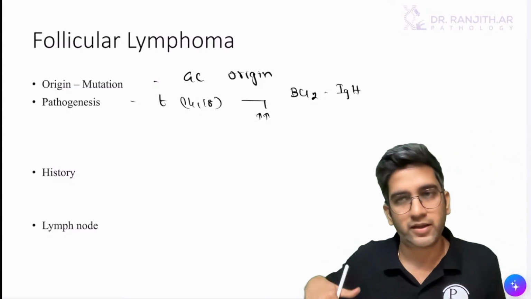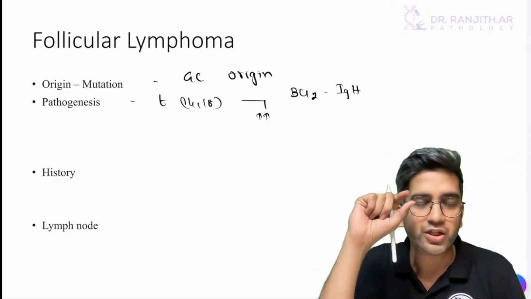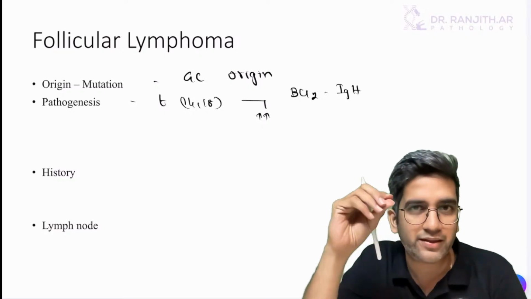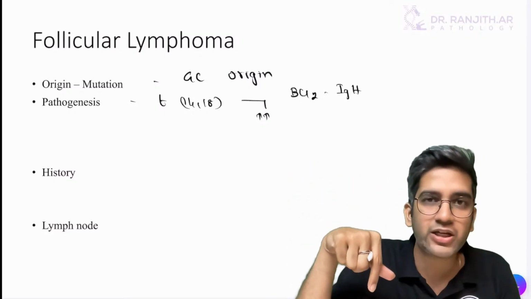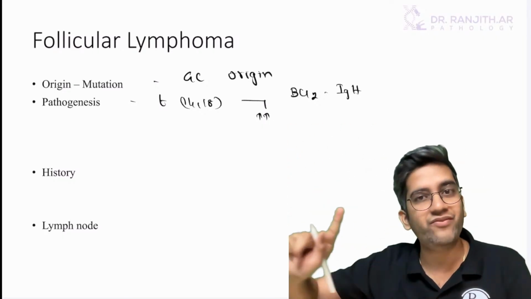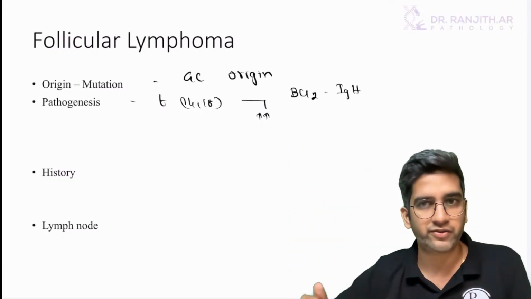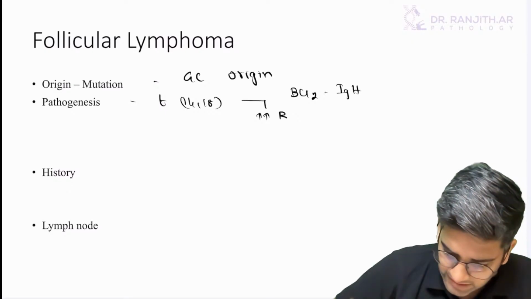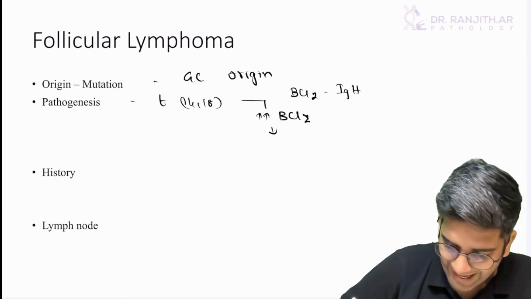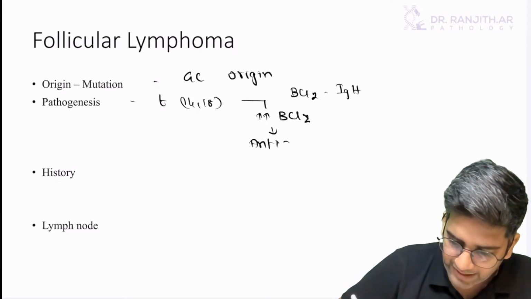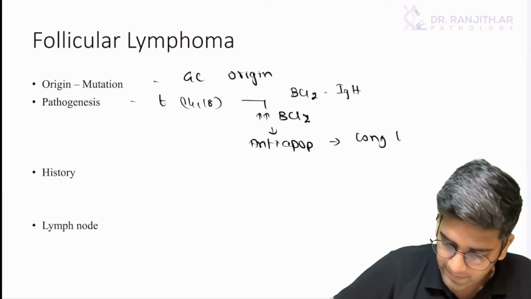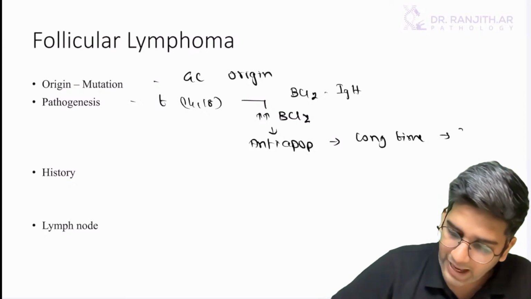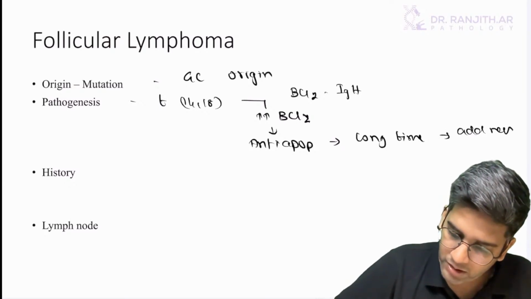Okay. See, normally, Rishank, normally only the mantle zones will be positive, right? Momentarily positive in a normal lymph node. But when you take a mantle cell lymphoma, it's effaced architecture. Everything will be cyclin D1 positive. That's how we'll identify it. Fine. Okay. So there'll be excess of BCL2. We know that BCL2 is an anti-apoptotic gene. So with more anti-apoptosis, they don't die. So they live for a long time, which can add new mutations, which can make them cancerous.